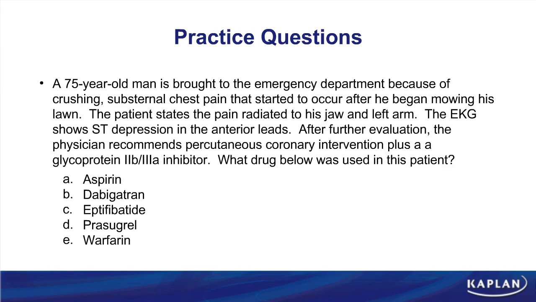Well, if it's a 2B3A inhibitor, those are drugs which block the receptors for fibrinogen. Perhaps you remembered the naming trick here, eptifibatide. The fibrinogen receptor blocker is blocking those 2B3A receptors. Choice C is correct.